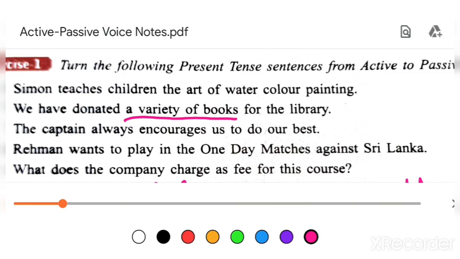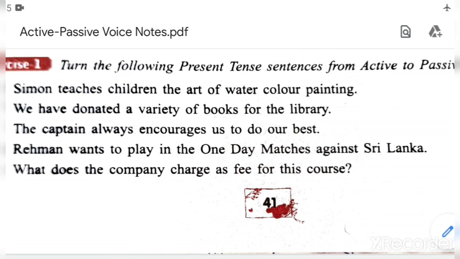Next one is, the captain always encourages us to do our best. Here again simple present tense. The captain is subject, us is object, encourages is verb, to do our best extra words. So here you can make the sentence in this way: we are encouraged to do our best by the captain.